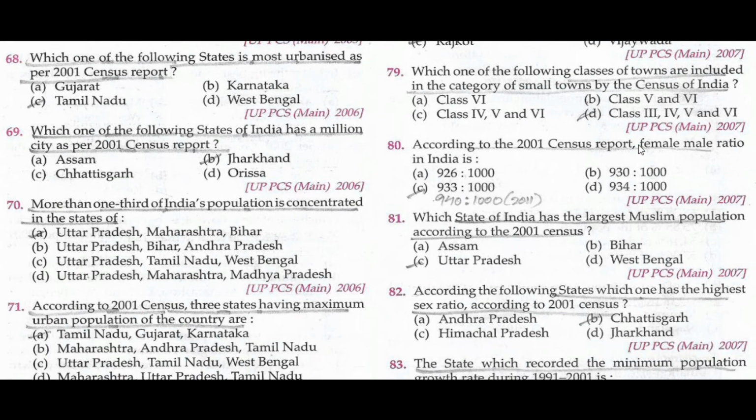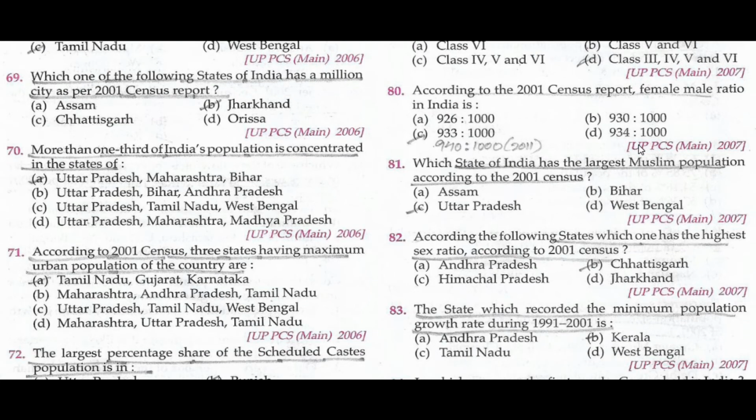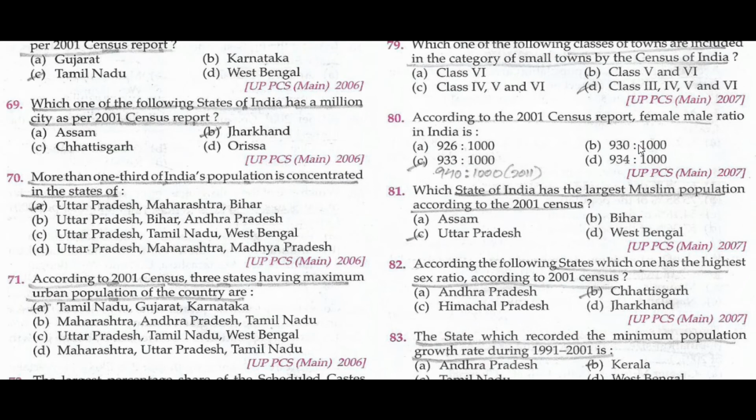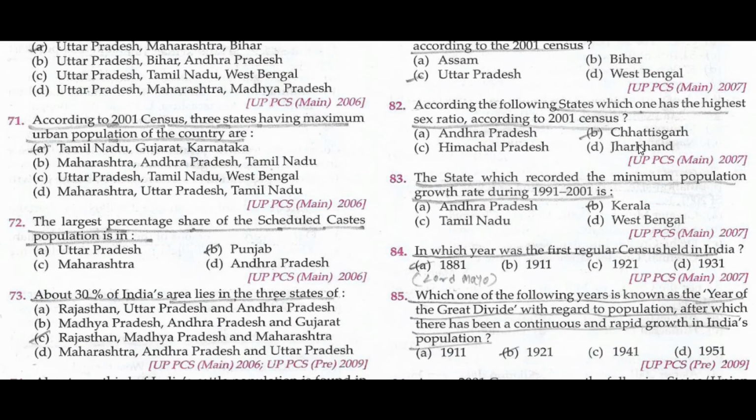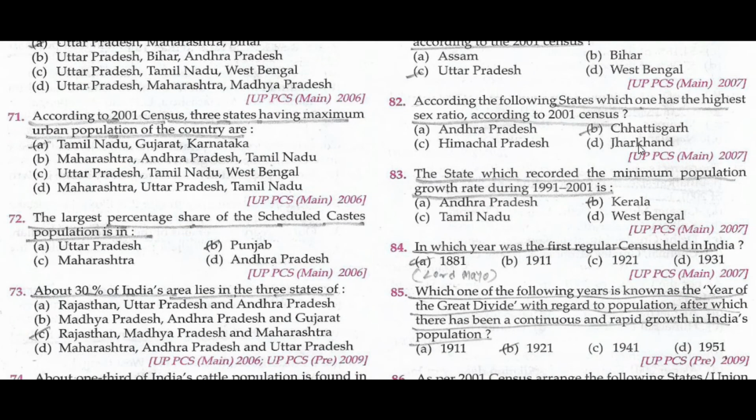Which one of the following states is most urbanized as per 2001 census report? Tamil Nadu. Which one of the following states of India has a million city as per 2001 census report? Jharkhand. More than one third of India's population is concentrated in Uttar Pradesh, Maharashtra, Bihar. According to 2001 census, the three states having maximum urban population of the country are Tamil Nadu, Gujarat, Karnataka.